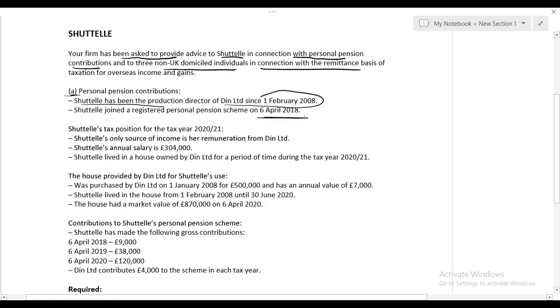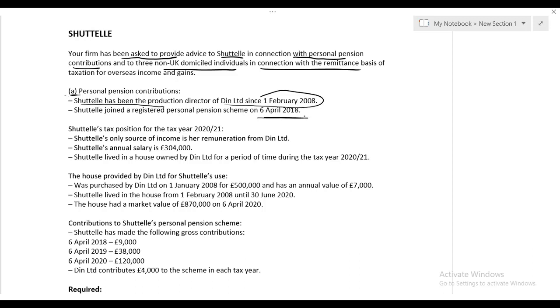A very important one. Extremely important one. All those rules that you are getting: annual allowance limit of 40,000 in case of pension. If the limit is unused, you can carry forward the unused annual allowance of 40,000 for 3 tax years, and it is used on a FIFO basis.